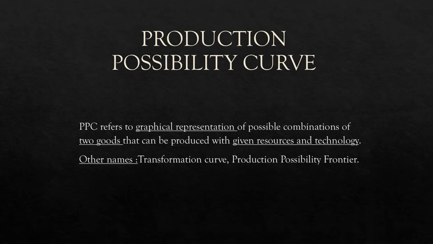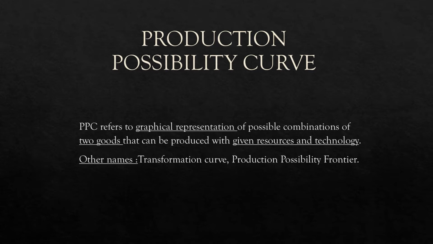The production possibility curve, also known as PPC, refers to the graphical representation of possible combinations of two goods that can be produced with given resources and technology. Students, just to tell you well in advance, our economics is completely hypothetical. So this production possibility curve is also based on some hypothesis. Other names for it are transformation curve and production possibility frontier.